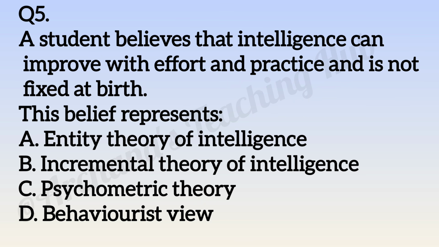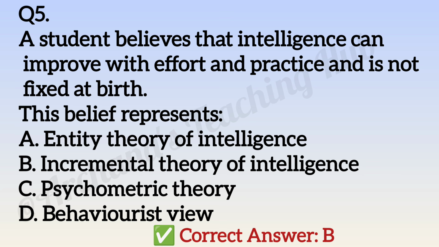Question number 5. A student believes that intelligence can improve with effort and practice and is not fixed at birth. This belief represents option A, entity theory of intelligence. Option B, incremental theory of intelligence. Option C, psychometric theory. Option D, behaviorist view. Correct answer is option B, incremental theory of intelligence. Incremental theory supports a growth mindset.